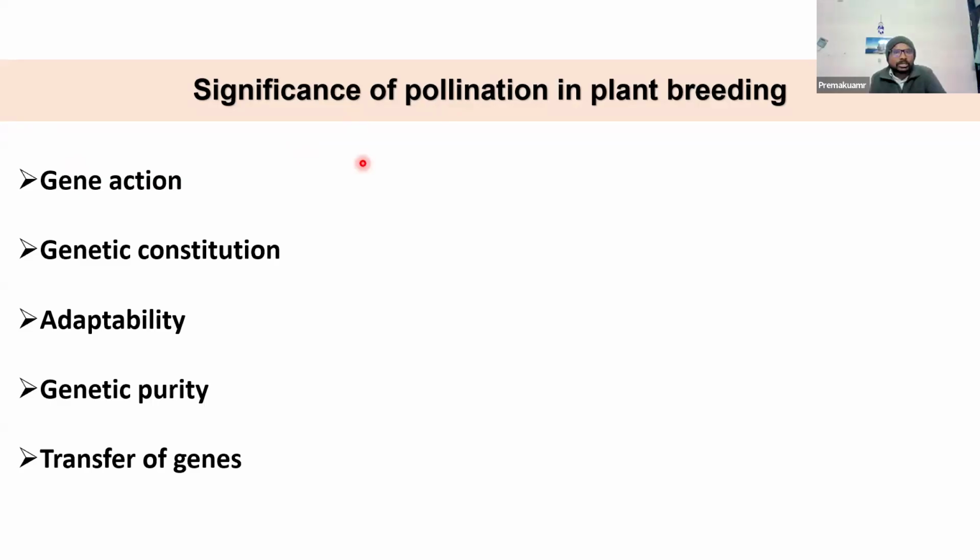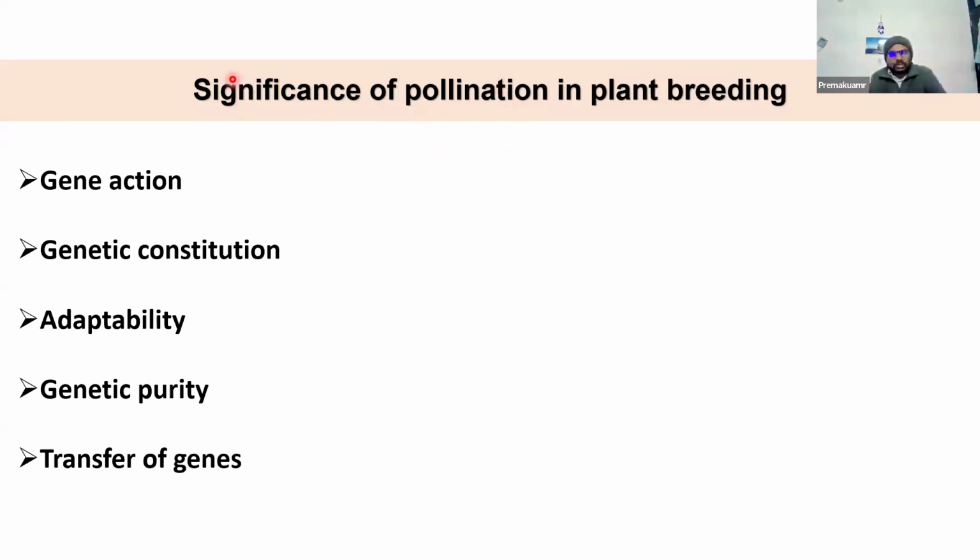It is well known that most self-pollinated crops have additive gene action. The predominance is additive gene action, which is associated with the homozygotes. Normally the predominance of homozygotes is present in self-pollinated crops. In cross-pollinated crops, there is predominance of dominant gene action because there will be a predominance of heterozygotes. The normal occurrence is heterozygote, and heterozygosity is associated with dominant gene action. So definitely the mode of pollination has a link with the gene action. It determines the gene action.